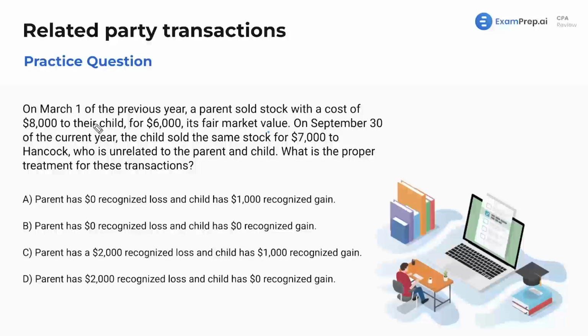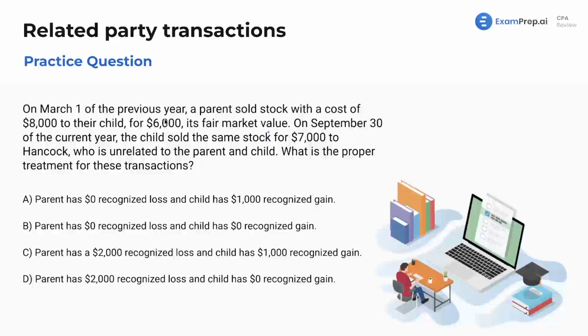So even though the parent had the loss here and it was disallowed, it's not permanently disallowed. It's not disallowed forever. It is going to be carried forward into the future. Now, there's a lot of examples, whether it's depreciation or related party transactions. There's many times throughout the entire exam, or even capital losses, passive losses, where losses will be disallowed and have to be carried forward to some point in the future. Sometimes, in very rare cases, those losses could be completely eliminated and you'll lose them forever. But in this case, it just gets carried forward into the future.